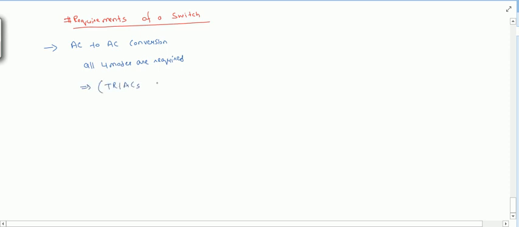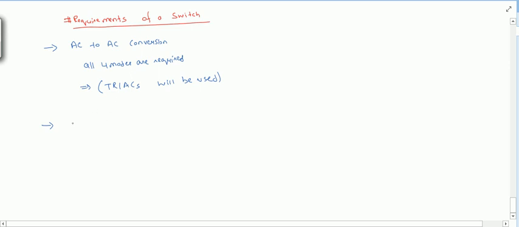Triac will be used, but triac has one limitation: it can be used only for low power applications, like fan regulators where we use triac. For high power applications, we have to use a combination of different devices to have all four modes. In that way we can do AC to AC conversion, but the requirement remains the same, that it requires all four modes.